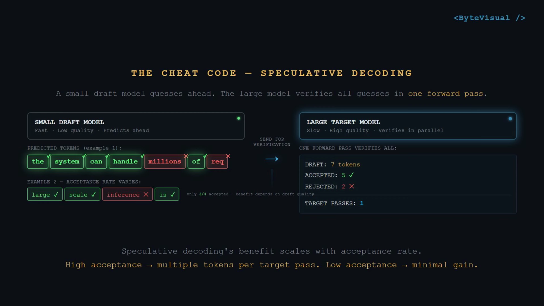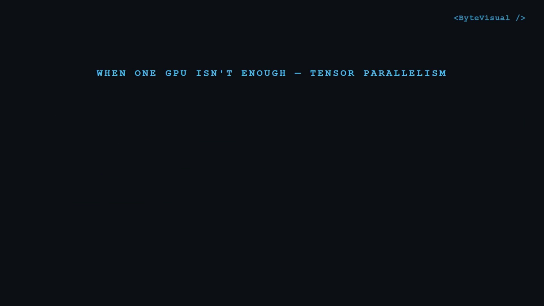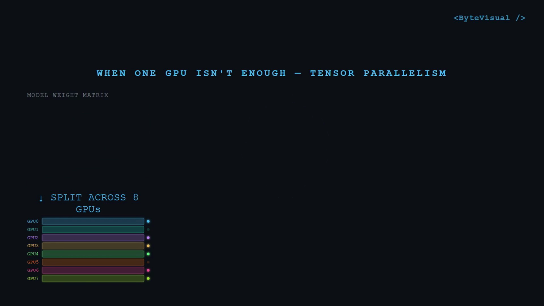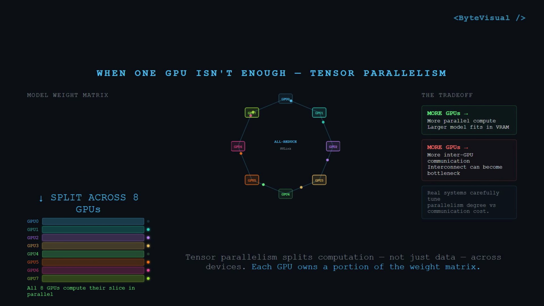Instead of asking the big model to generate every token from scratch, the system tries to let it verify several at once. And large models may not fit on one GPU, so inference systems distribute the model across multiple GPUs. With tensor parallelism, pieces of the computation are split across devices, which then communicate over high-speed interconnects.